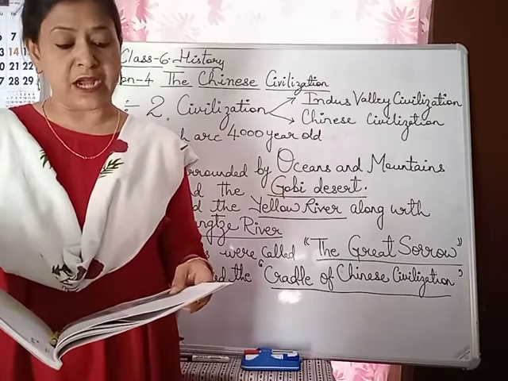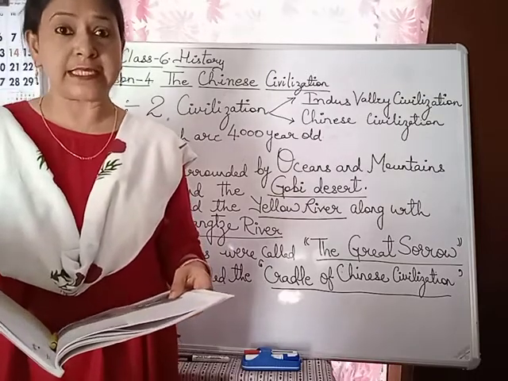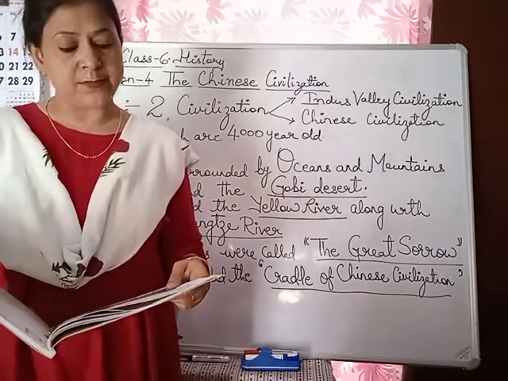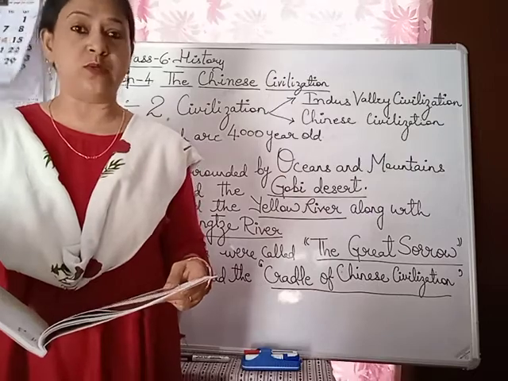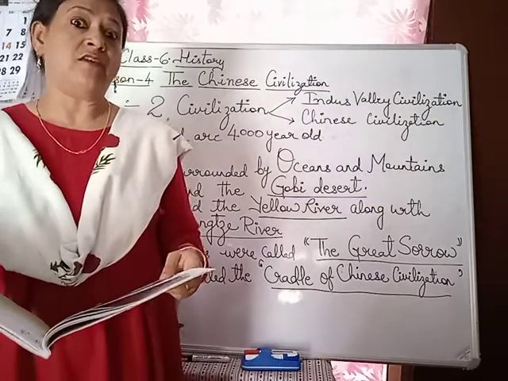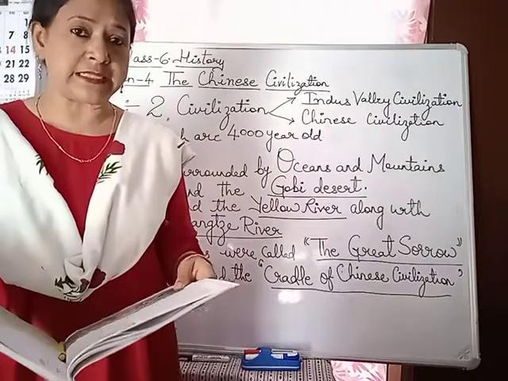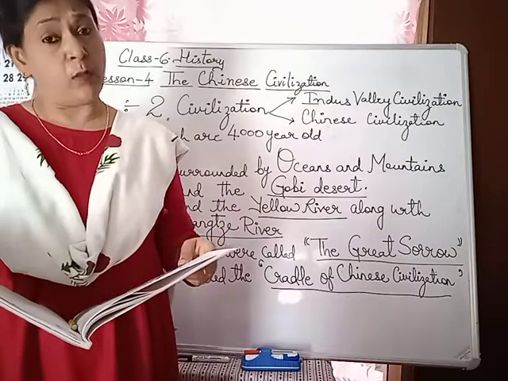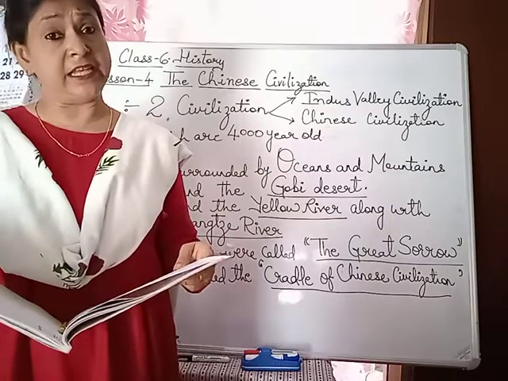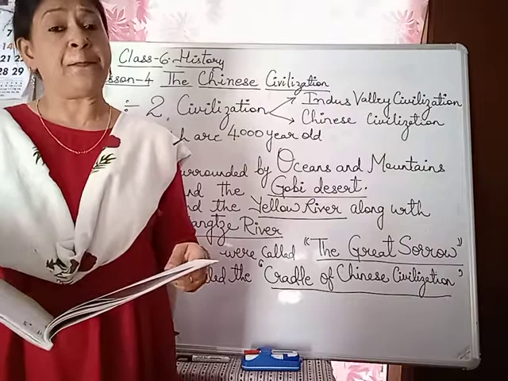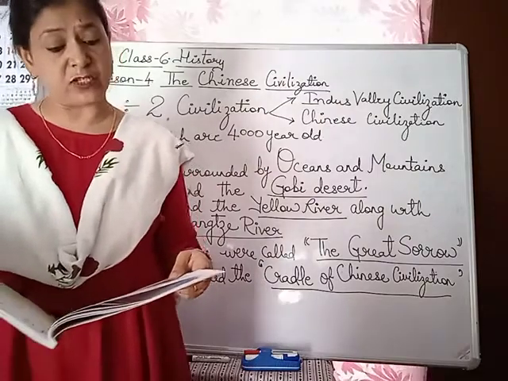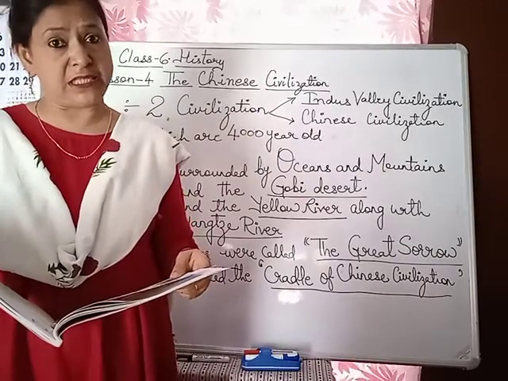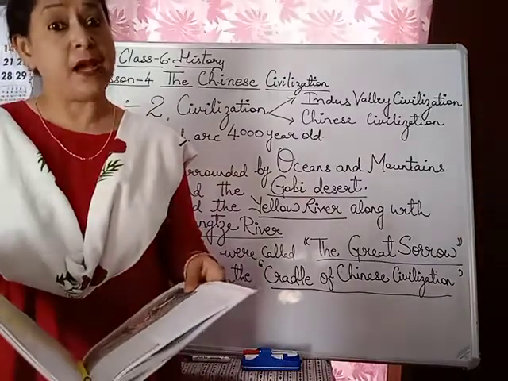The most important dynasty is the Shang dynasty, 1600 to 1050 BCE. The finest bronze in world history was produced by China. So we are going to study in this lesson, children, about all these dynasties of China and what we get from each dynasty. One of the prominent dynasties was the Shang dynasty, 1600 to 1050 BCE, from where we get the bronze.